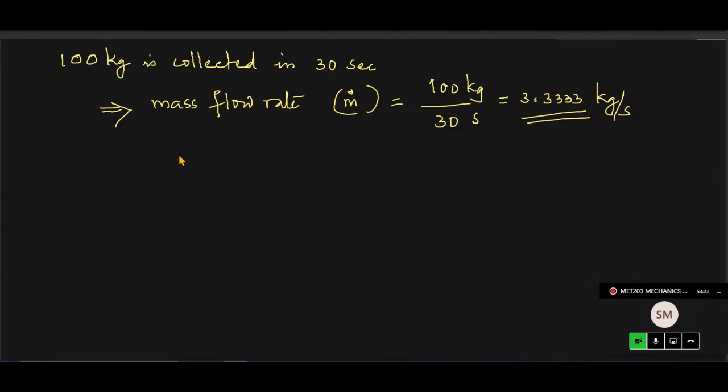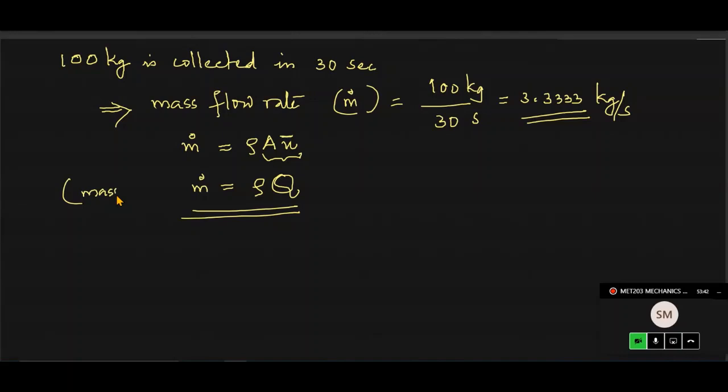How are mass flow rate and discharge related? Mass flow rate m dot is equal to rho into area into the average velocity, that is u bar in this case, and area into average velocity is Q. So m dot is rho Q. This mass flow rate is also called mass flux, and if it is given, that is the way of indirectly giving the discharge. So rho Q is equal to m dot, and your Q will be m dot divided by the density rho.